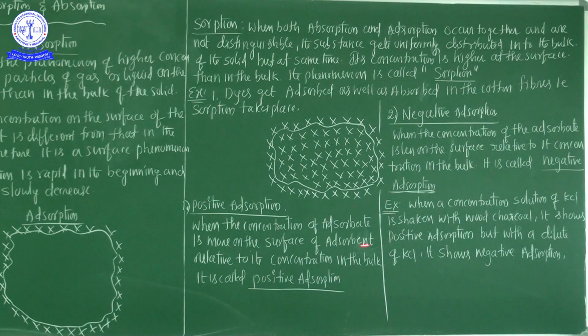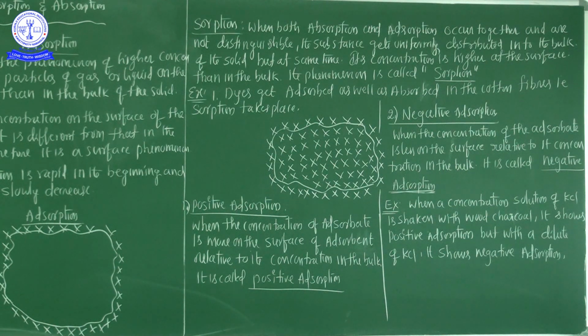This is positive adsorption. So here the adsorbate is high on the surface of the adsorbent.